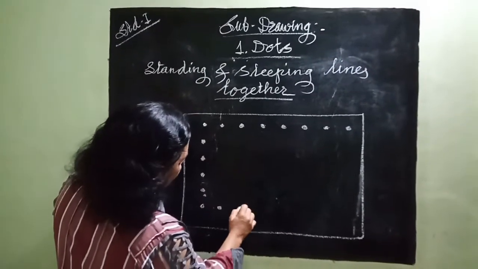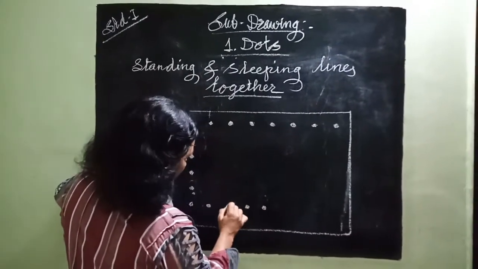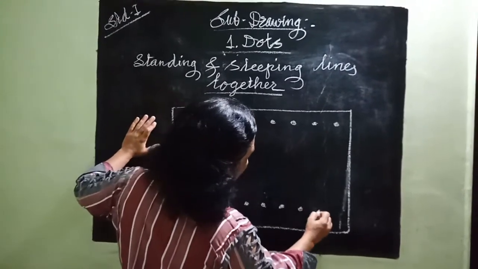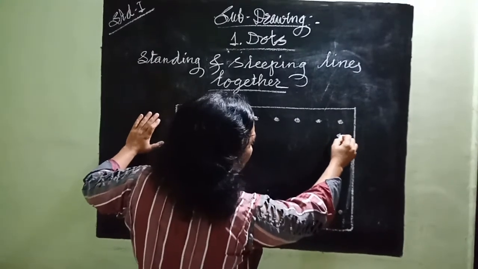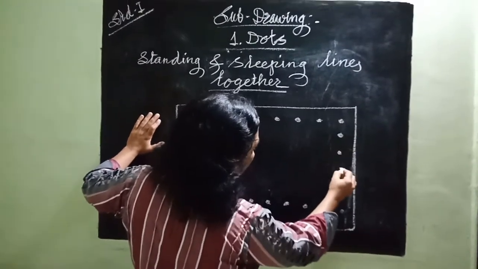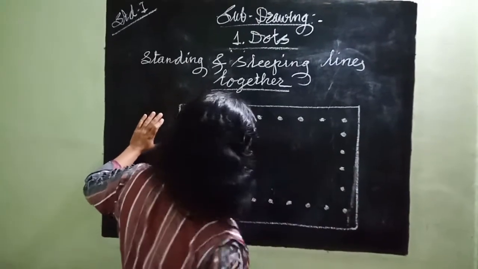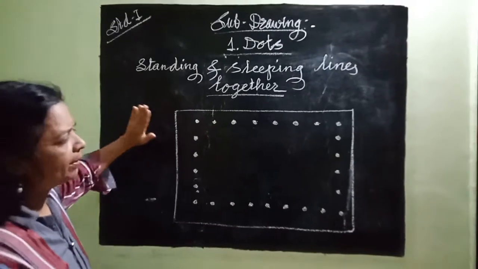In this last line also we have dots in a line. We learned it already. Dots in a line means we can draw dots in a line or randomly. We can draw them together. We can draw them far apart, means keeping some distance. So we learned it already. Now this activity depends on this.